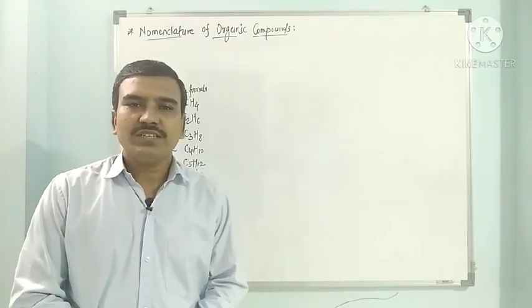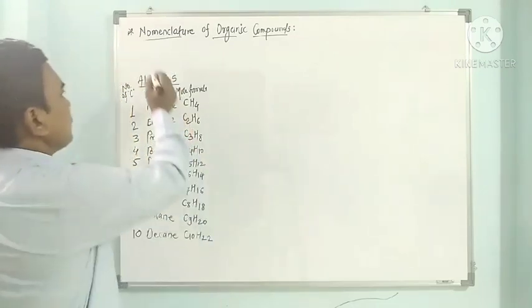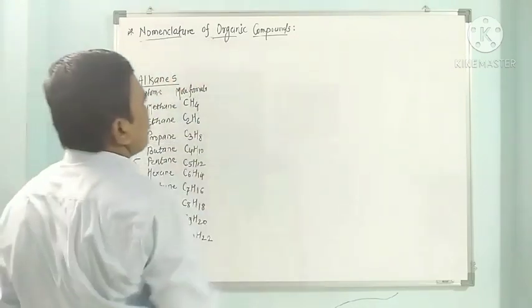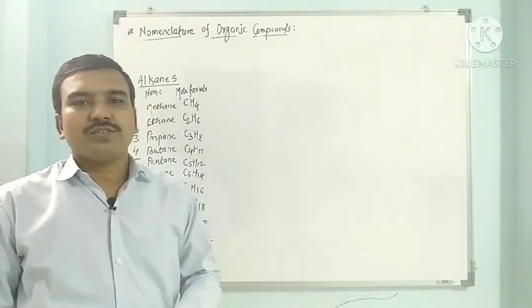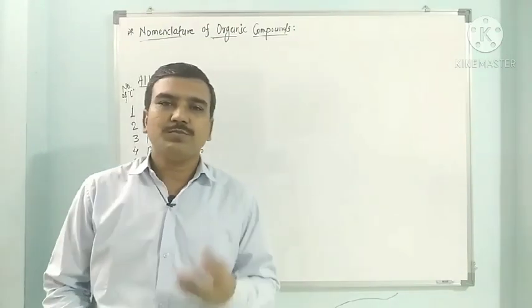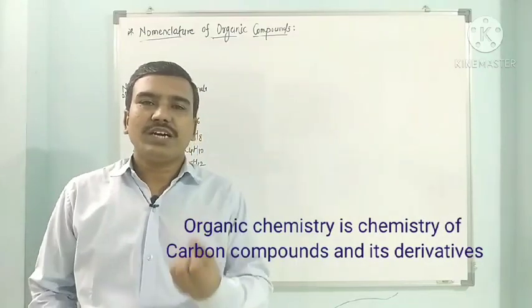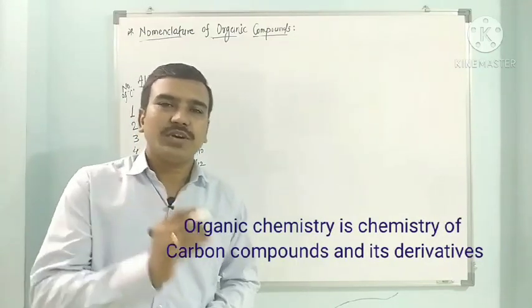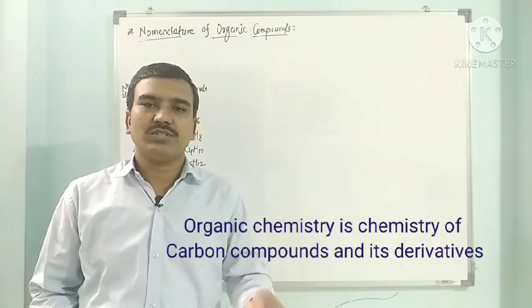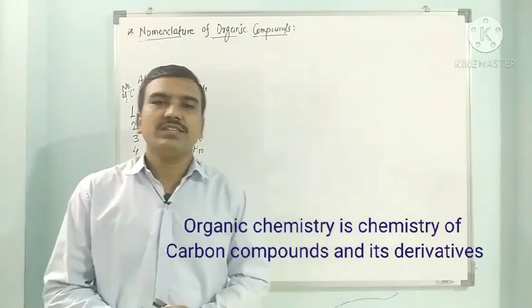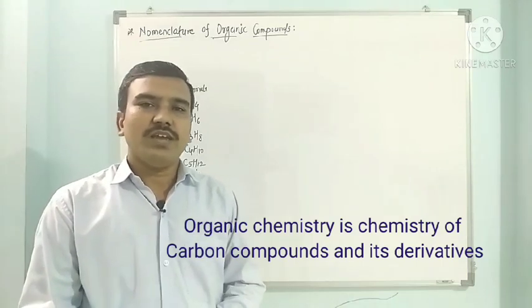Now I have to begin with nomenclature of organic compounds. So before that we must know what is organic compound. So the organic compounds are the compounds basically made up of carbons. So these are the compounds of carbons along with some other elements such as hydrogen, oxygen, nitrogen and some other elements such as sulfur, halogens.